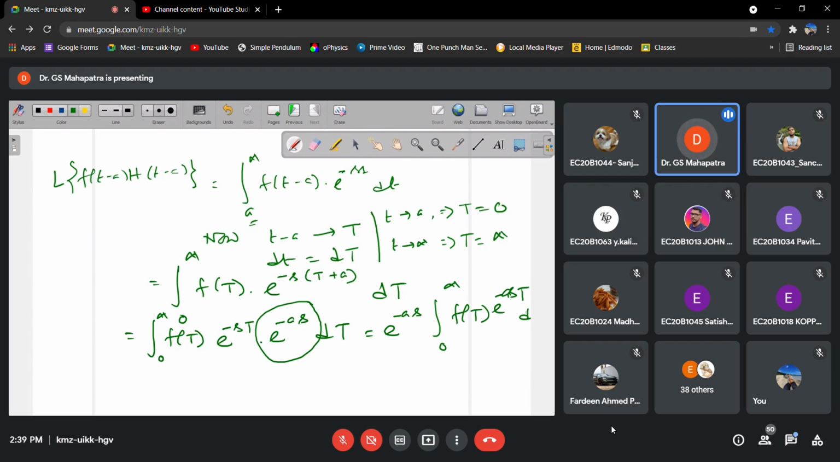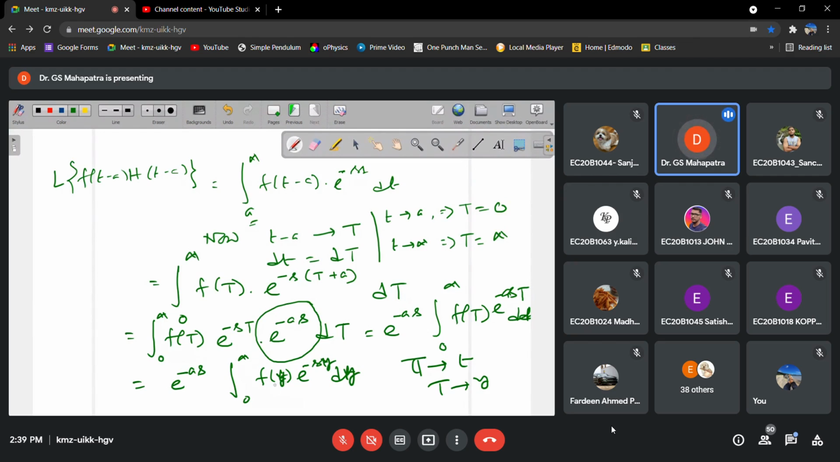So this one is nothing but the Laplace transform of capital F of t. Correct. So we can write e to the power minus s, integration 0 to infinity, f of t e to the power minus st dt. Can we write capital T equals to y? Then it will be y, f of y e to the power minus sy dy.